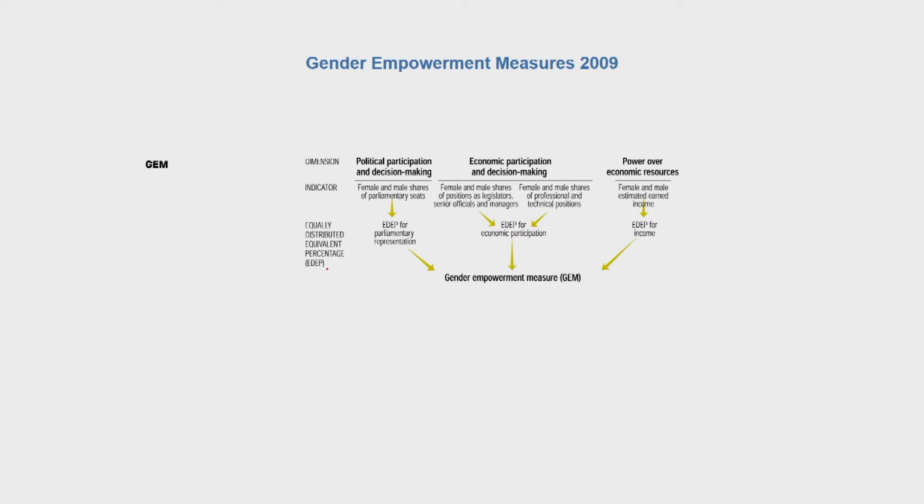An income variable is used to reflect the third variable, power over economic resources, and it is calculated in the same way as for the GDI, except that unadjusted rather than adjusted GDP per capita is used. And these three indices are then added together to derive the final GEM value.